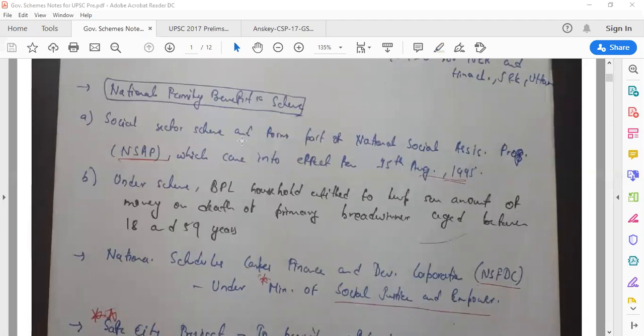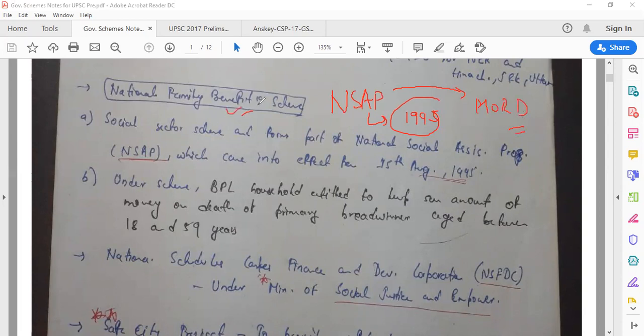So the first scheme which we are doing today is National Family Benefit Scheme. It is a part of something called NSAP, National Social Assistance Program. Now, this NSAP was launched in 1995, and it is not a single program. It's a plethora of different programs, right? And the most important part about NSAP, which you have to understand: if you don't know about NSAP, you will feel that it lies under Ministry of Social Justice and Empowerment because it is National Social Assistance Program. But that is wrong. It is under Ministry of Rural Development.